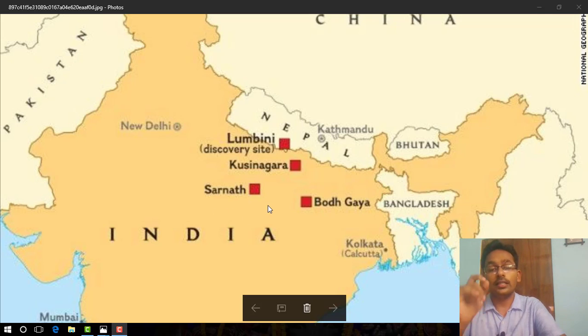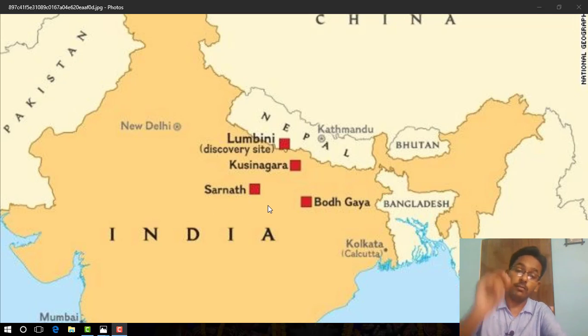Remember students, these 4 places are very important for the board examinations because these 4 places are important for the map work. So I am requesting you to practice these 4 sites on the map of India.